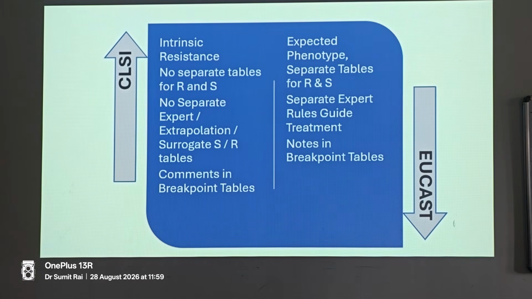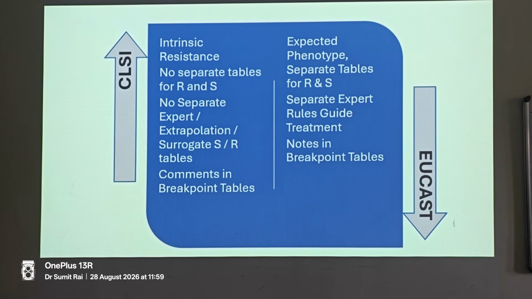If you see Tables 2 specifically, where they talk about the breakpoints, the comments are integrated in those tables only. Whereas in EUCAST, you have separate tables for resistance and separate tables for susceptible. They are all available free of cost and you can access them anywhere. Then there are separate expert rules guides, and you'll see separate expert rules for Staphylococcus, separate for Acinetobacter. Where the expert rules are not given, there is separate guidance commentary, and there are also guidelines which tell you what you are supposed to do if no breakpoints are available, right?